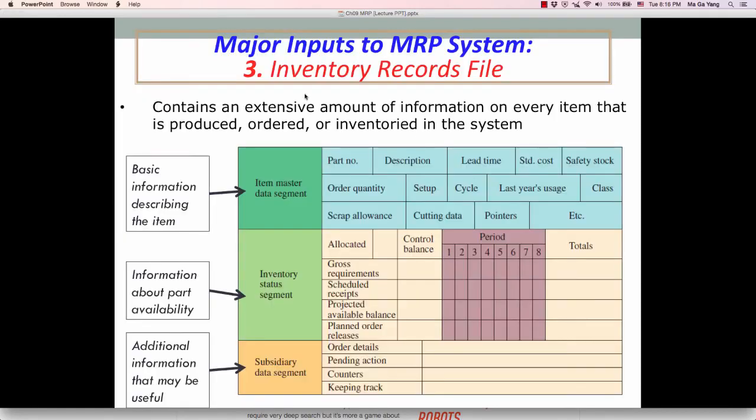So far I just briefly explained what an MRP system is and what the three major inputs to the MRP system are. In the next video lecture, I will explain how to calculate BOM or bill of material problems.